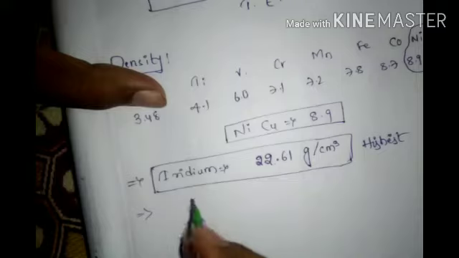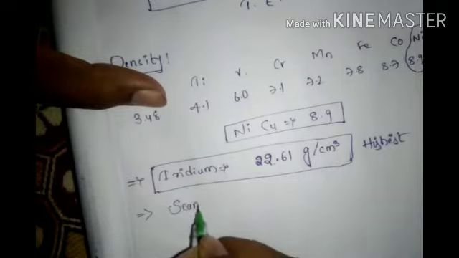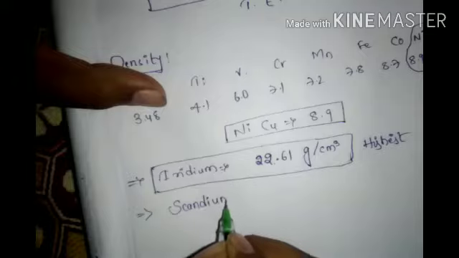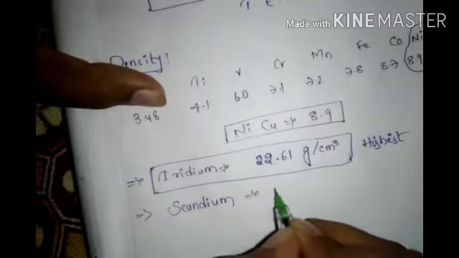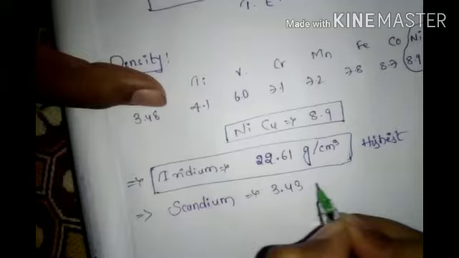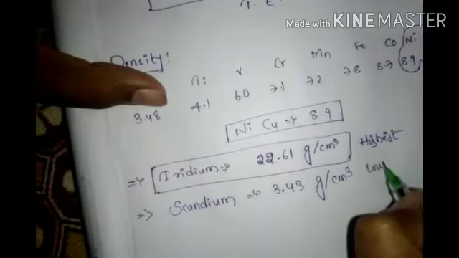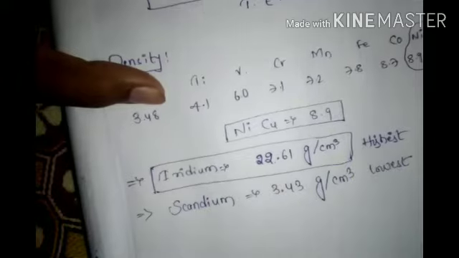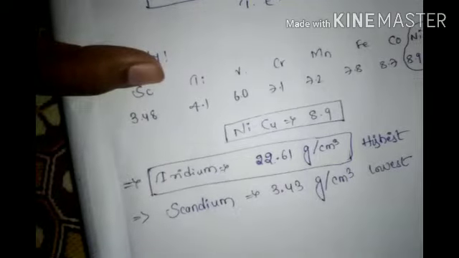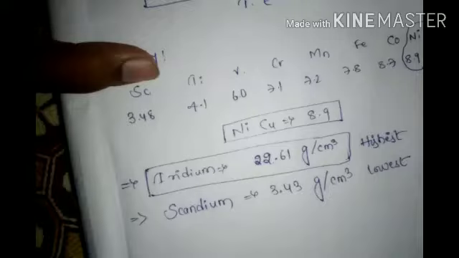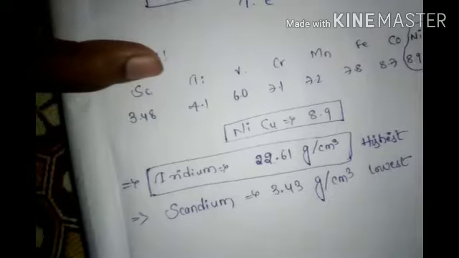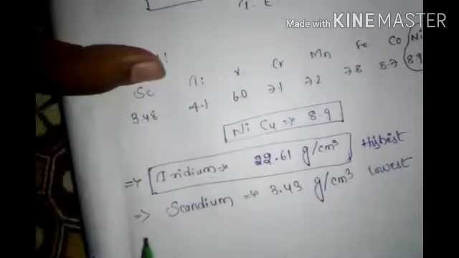This is the highest, and the second one is scandium. Scandium is 3.43 grams per cubic centimeter. It is the lowest. Scandium bottle is very less weight, even a full bottle is very less. This is highest, this is lowest.